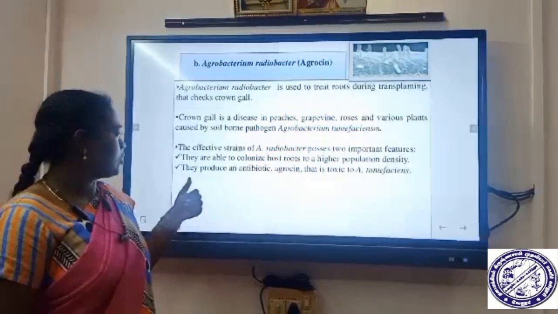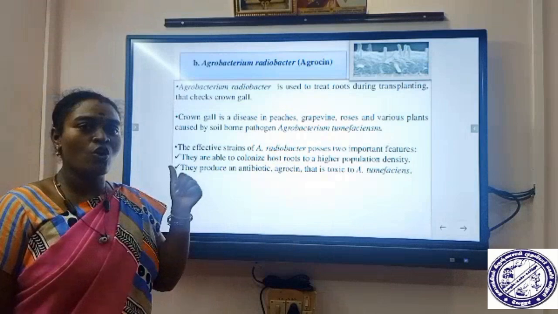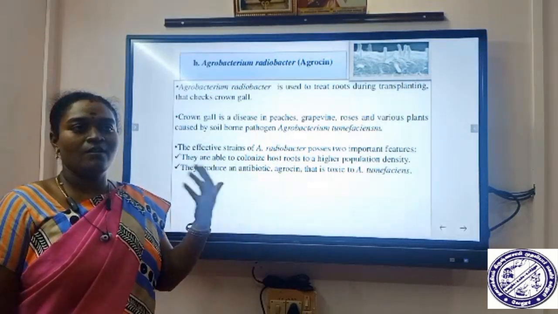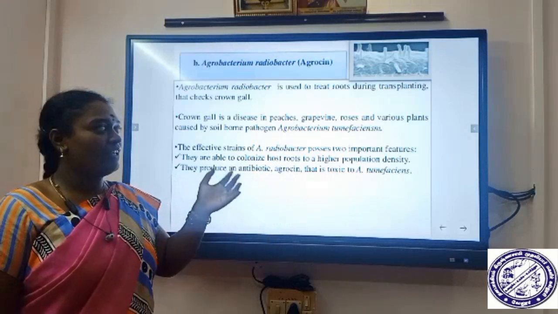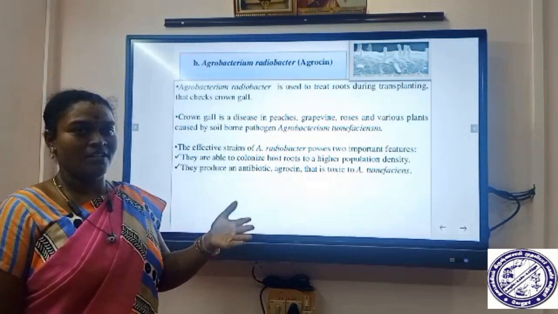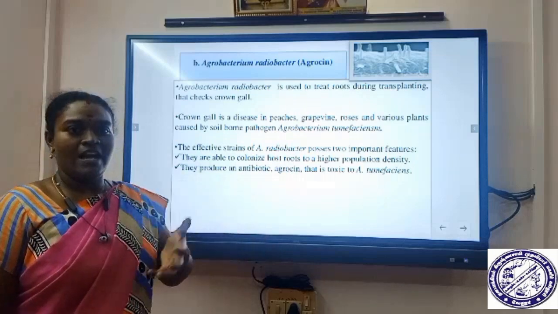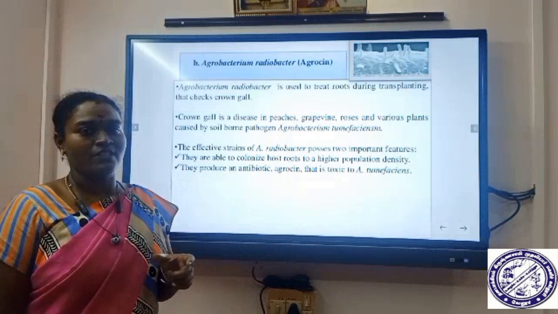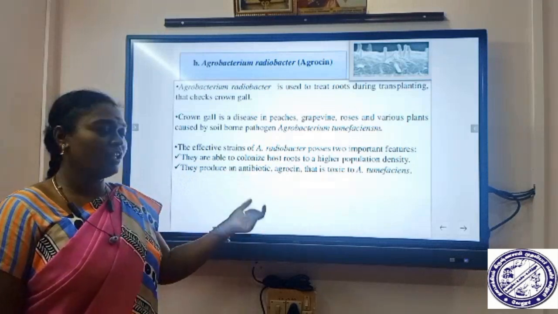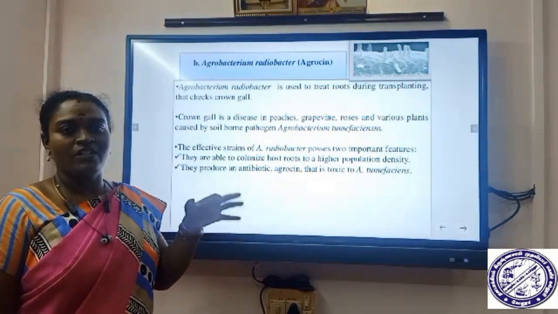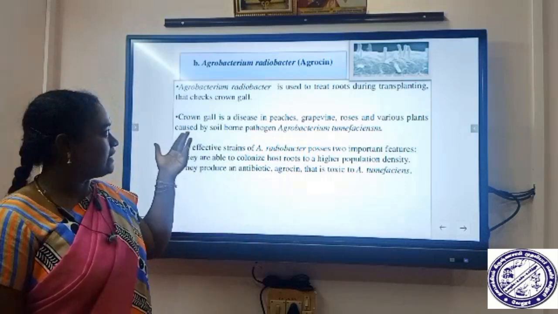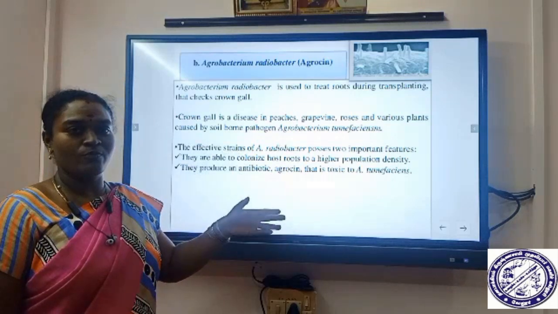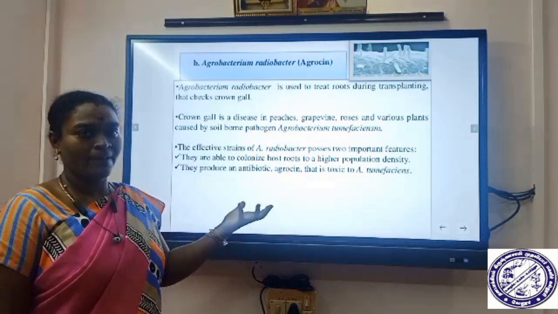It can colonize the host in large numbers, so it controls the pest specifically and effectively. And then it produces an antibiotic, agrocin, which is toxic to Agrobacterium tumefaciens. So it kills the Agrobacterium tumefaciens, and then the crop is protected.